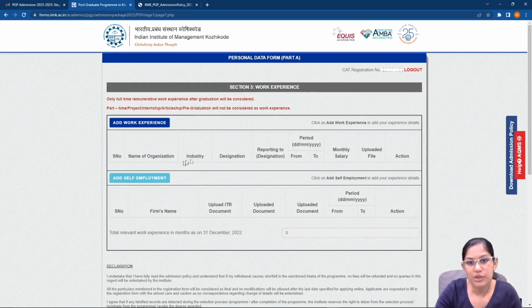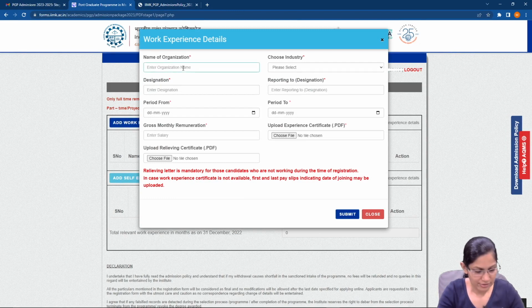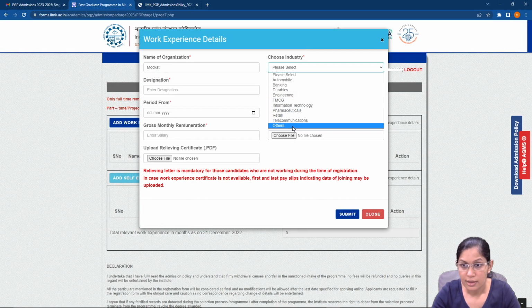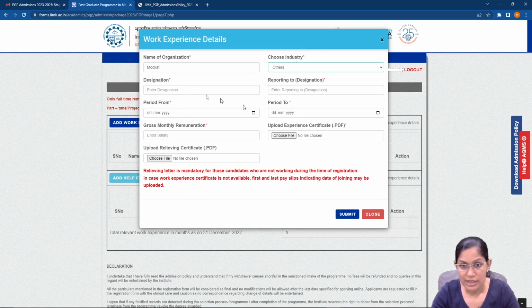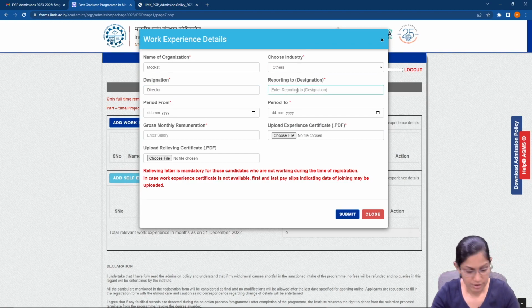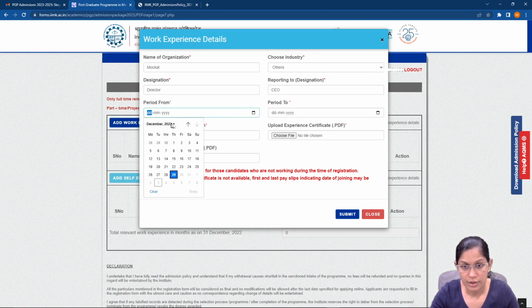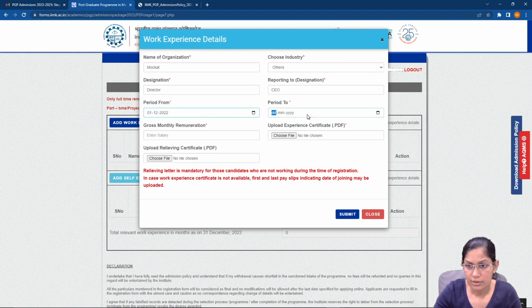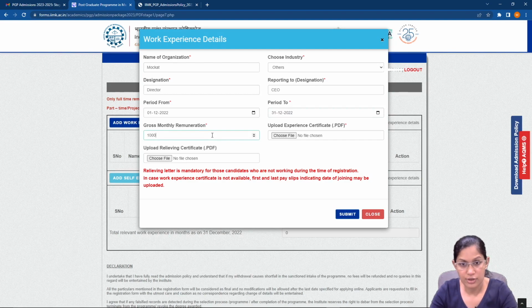Now, again, work experience, you can add the details. You'll basically have to attach certain documents. So let's say, for example, if I have to add MOCAT, since there's no education, I'll just put in others. Just adding my designation, reporting into, not really reporting into, but that's okay. Of course you need to put in the exact details and all that. So for now, let's say it's 1 lakh, and then you will get these details from essentially your company, right?